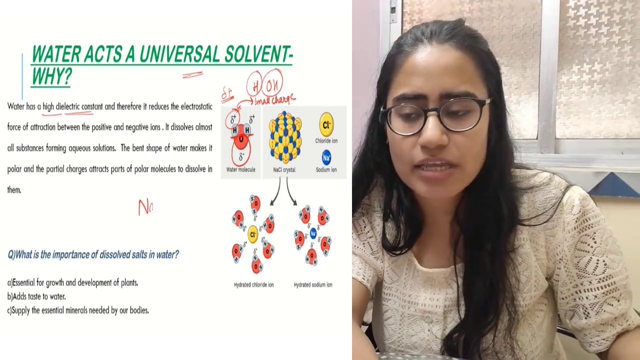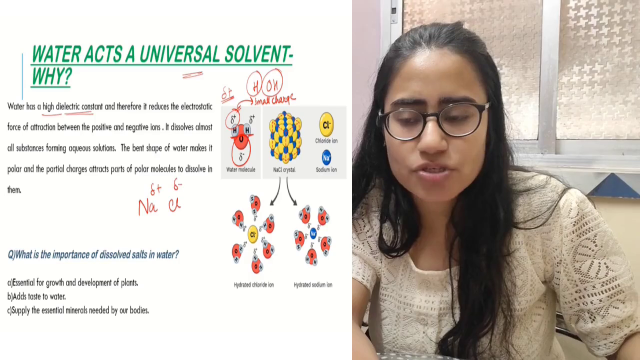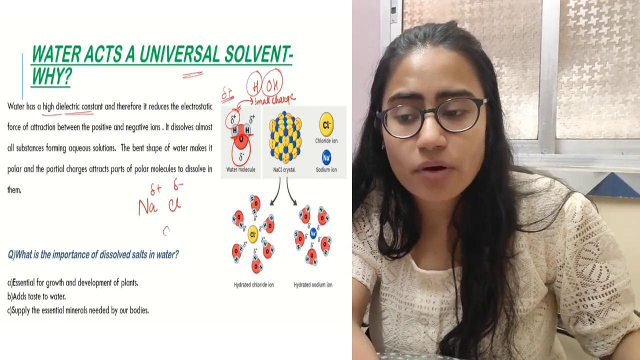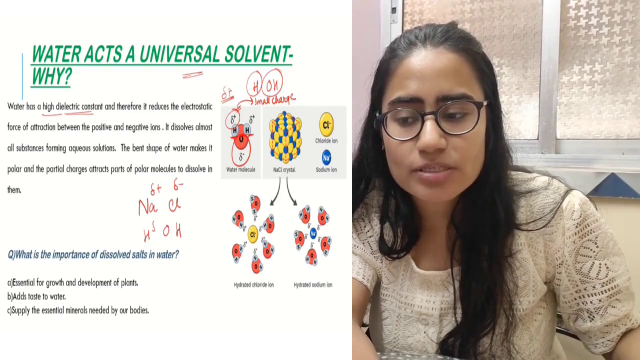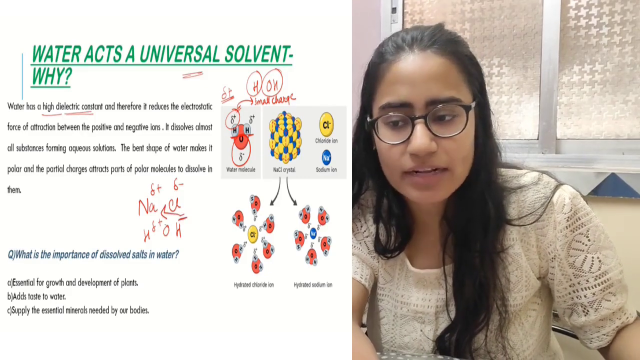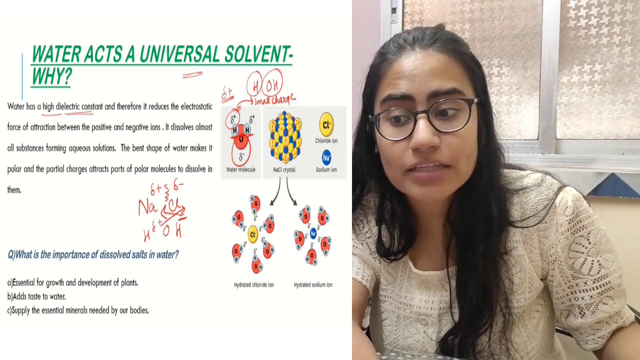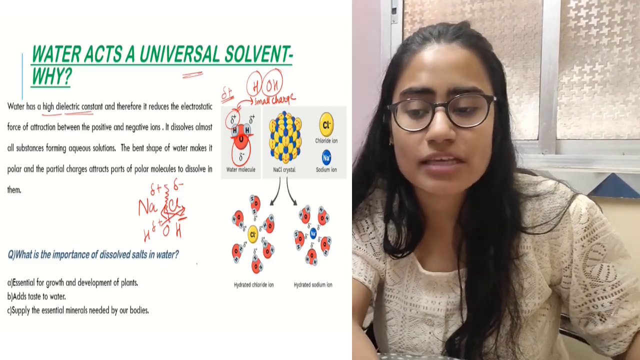Now suppose you have brought NaCl molecule. That is nothing but common salt. Na has got plus charge, chlorine minus charge. When water molecule is going to come close to this part, it will basically attract Na, OH will attract the Na part, H will attract the Cl part, and thereby break the force of attraction present between NaCl molecule.